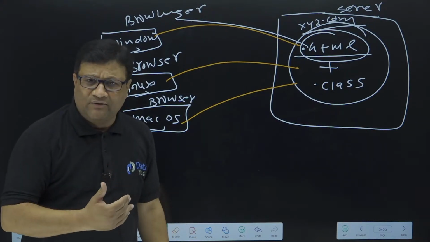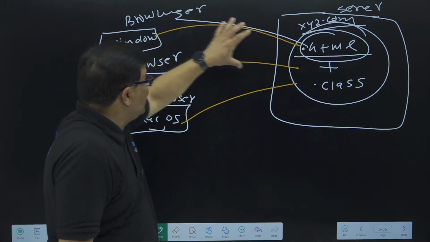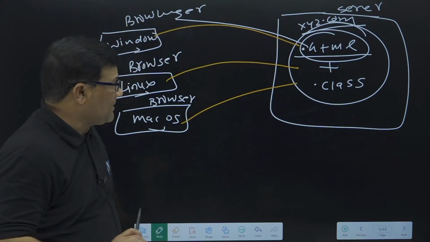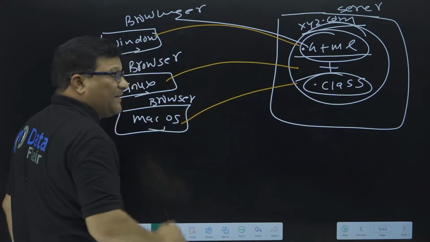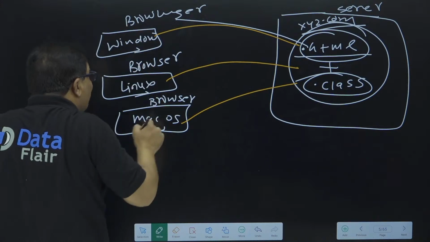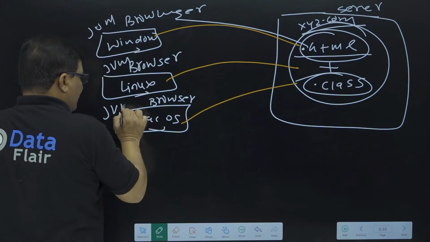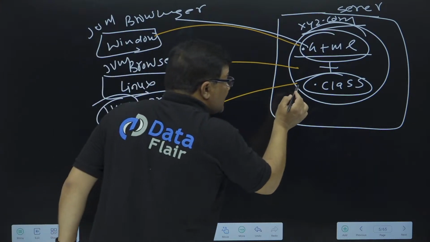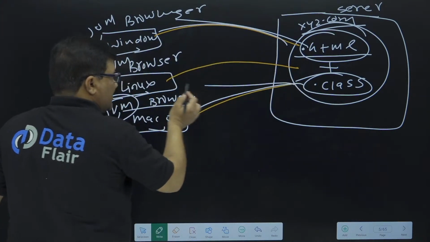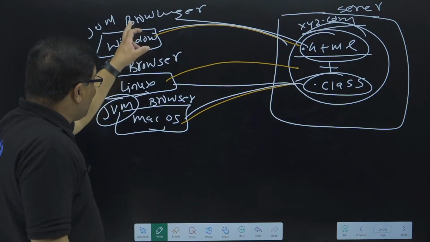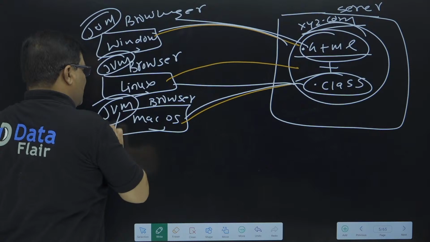On day one, in my first lecture, I told you this concept also. So HTML code executed by the browser is not a problem, right? But the .class file is required for execution on every operating system. Now every operating system has a JVM, so it is possible that this .class file is executed on every machine, because all these machines include the JVM.